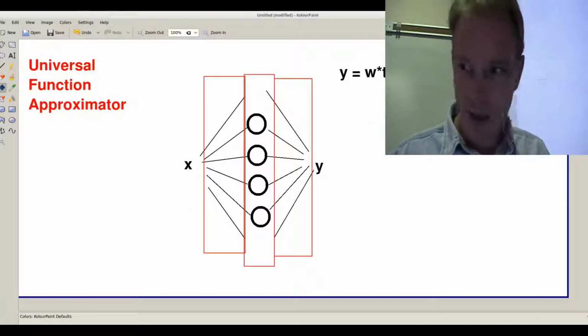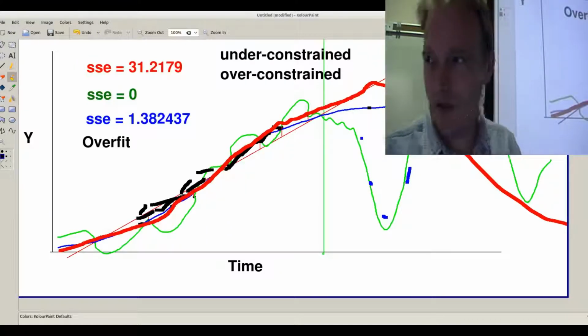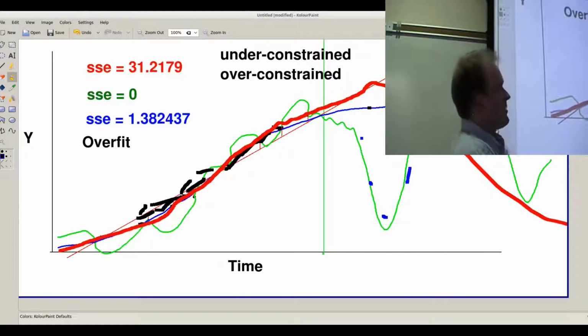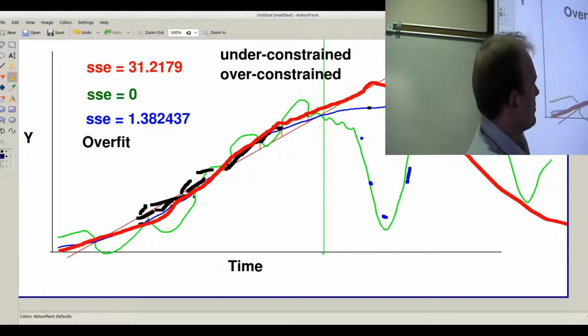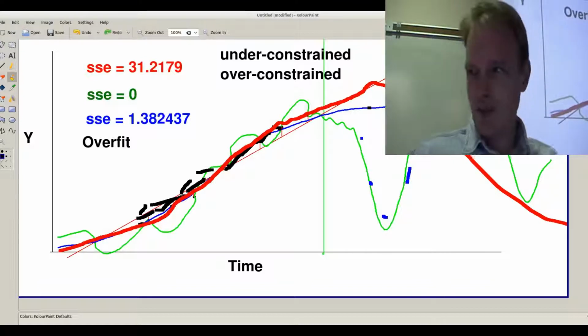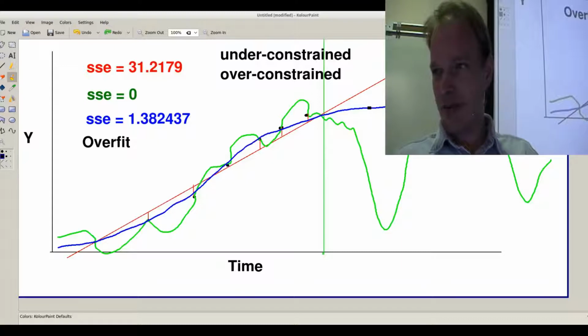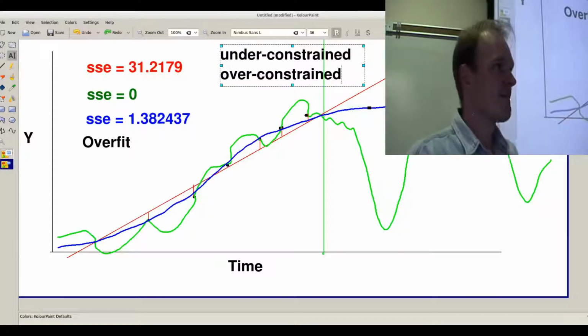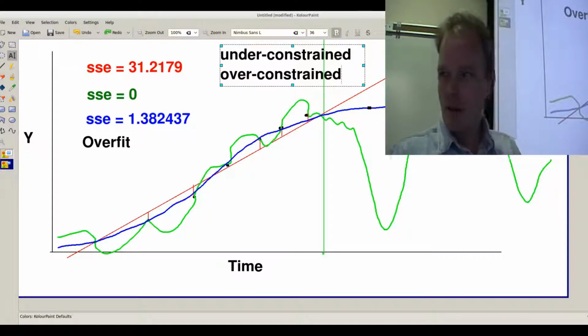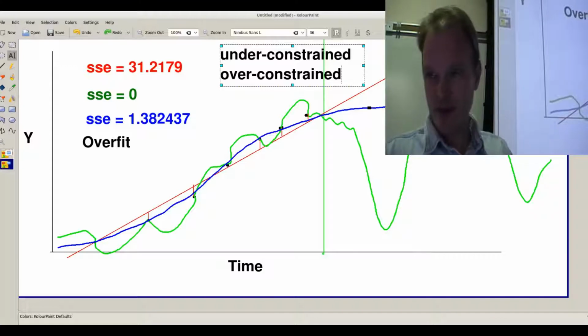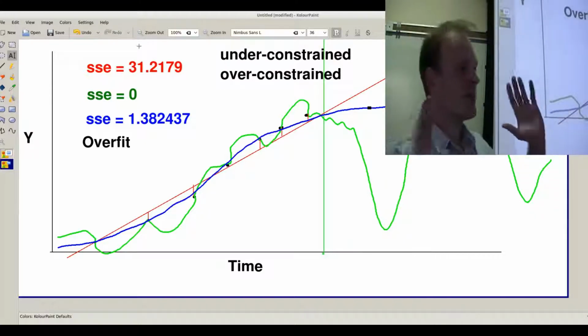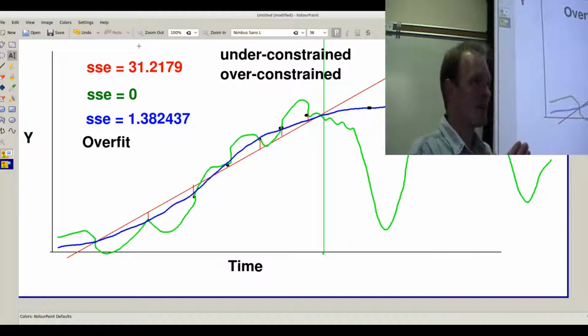And now we get to this problem. Which model's best, red, green, or blue? That's getting a little messy. Let's get rid of some of the clutter. There. Red, green, or blue, which model's best? So Occam's razor, according to Occam's razor, which model is best? Let's do it that way, because we've got to agree on the assumptions.